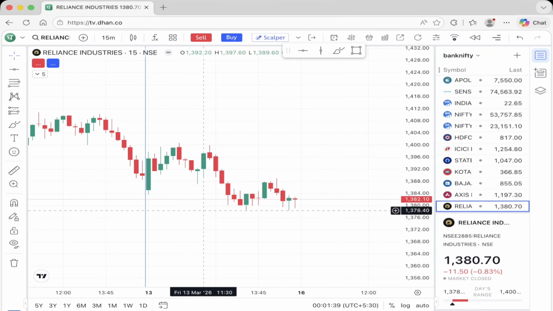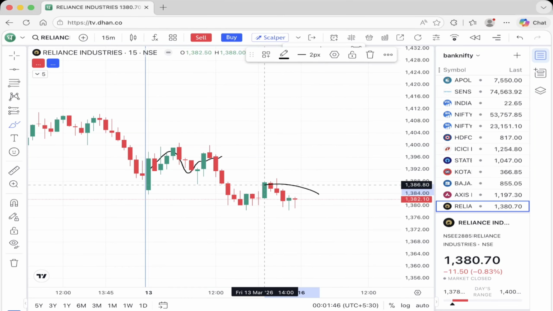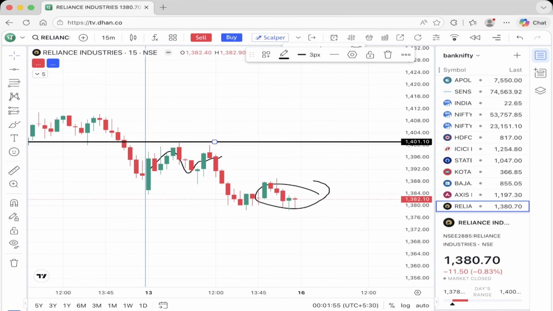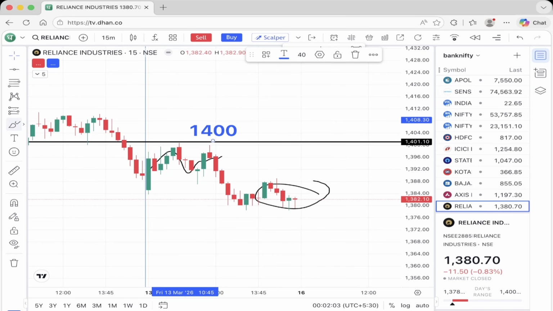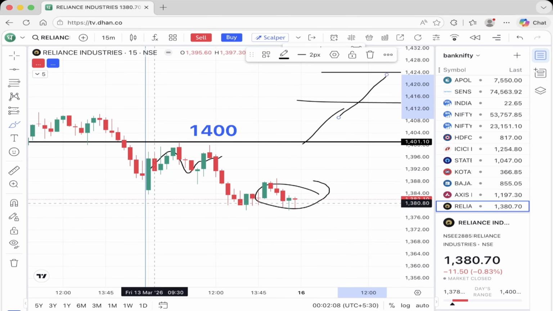Next is, guys, Reliance. Reliance also opened sideways here. You can see here it was sideways, then it fell, and it closed around 1382. So 1400 will be the breakout level for this stock. If this stock goes above 1400, then we can buy this stock in the intraday or short term, and it will try to go 1500, 1600 in the long term. Okay, so keep an eye on this stock's 1400 level.